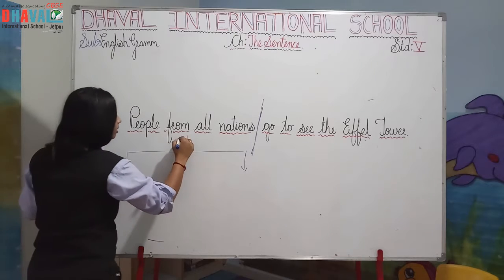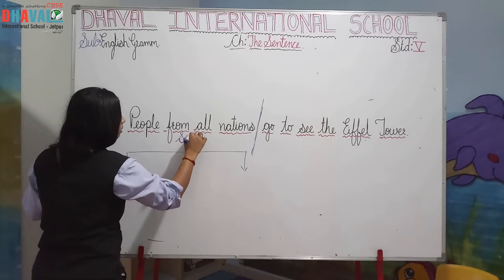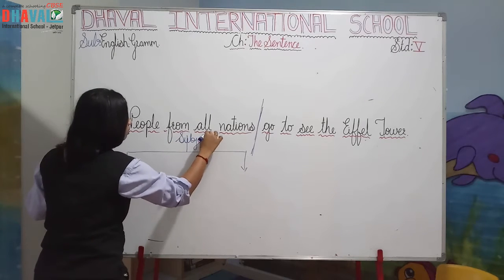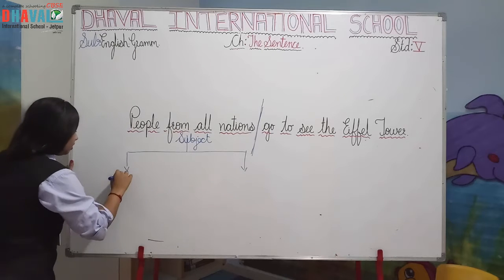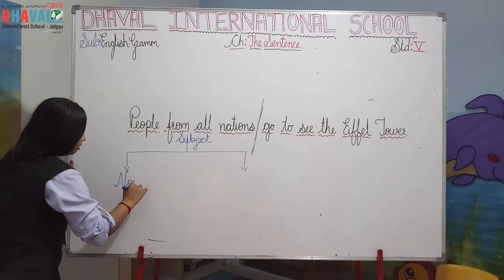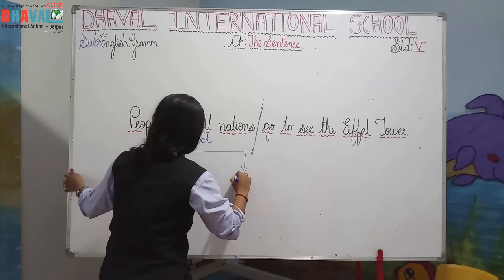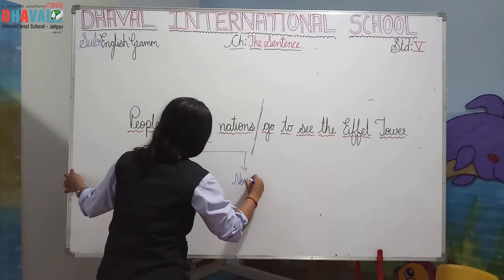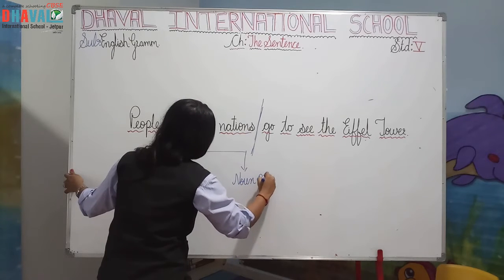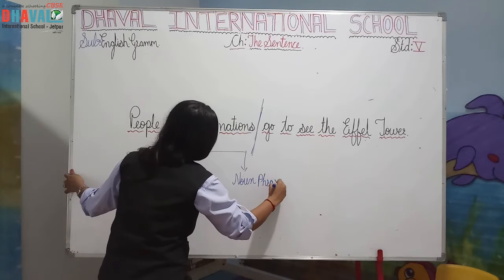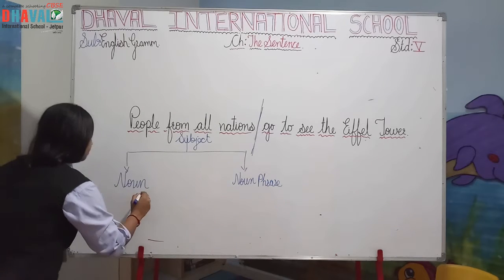So this is our subject, noun, and noun phrase.